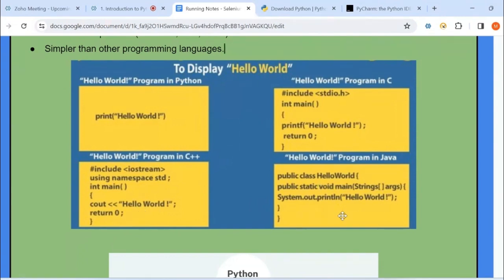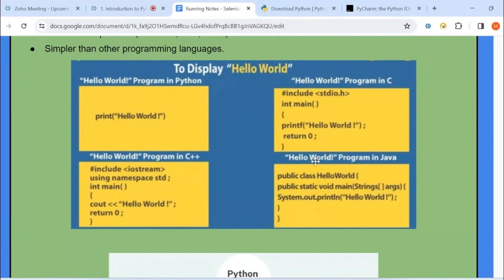If you want to print the same statement, hello world, in Java, you use public class HelloWorld. You have to define the class name in Java. This is nothing but public class name, and inside the class you have to describe the main method. Inside the main you have to describe String args as well as System.out.println. This is the command which you can use if you want to print any statement. In this case, I am printing just hello world.